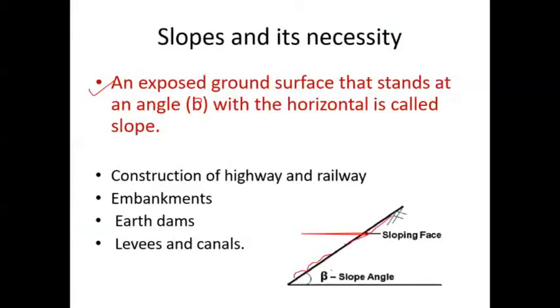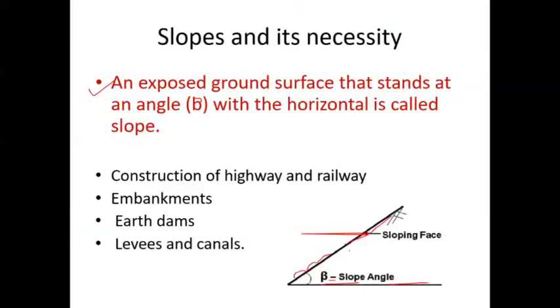Which has an angle of inclination, which is beta, called the slope angle with respect to horizontal. So this is called a typical slope, which is shown in this particular figure.